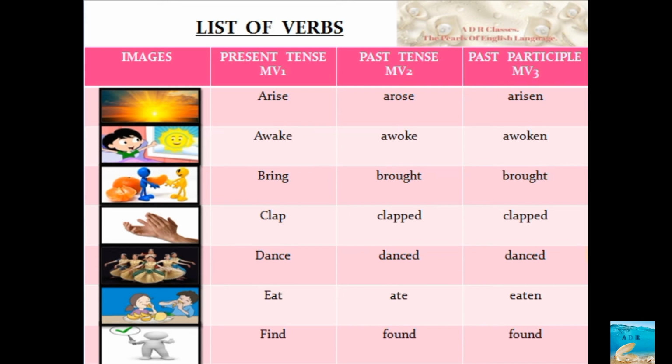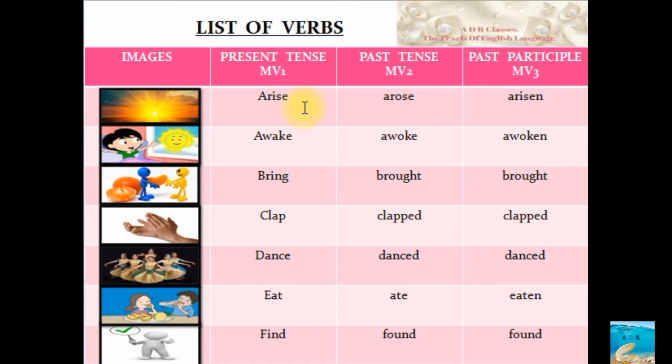See, in maths if you learn up to table 10, you can multiply, isn't it? Similarly in grammar, if you learn these three columns, the fourth column comes naturally to your mouth, because if you add MV1 plus ing, that becomes MV4. I repeat, MV1 plus ing is equal to MV4.